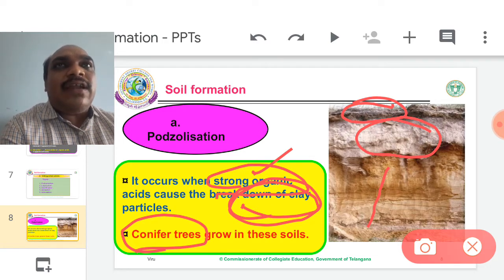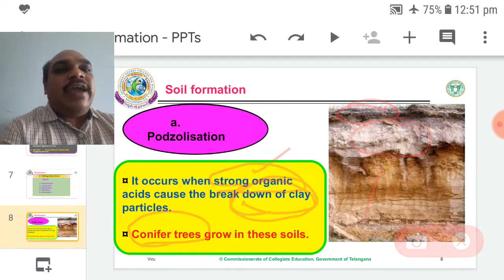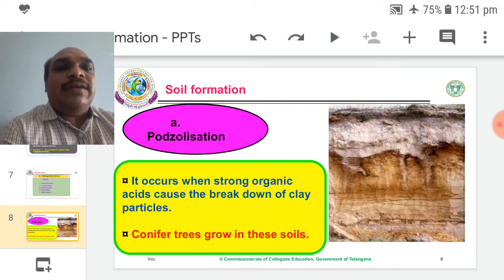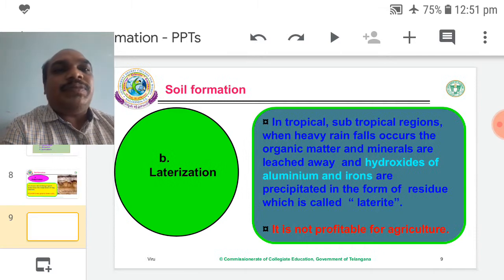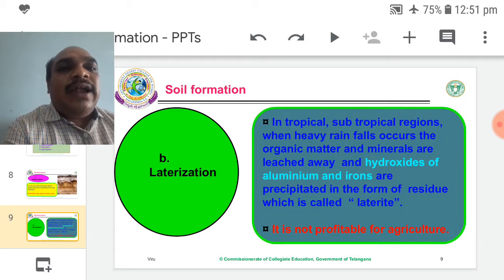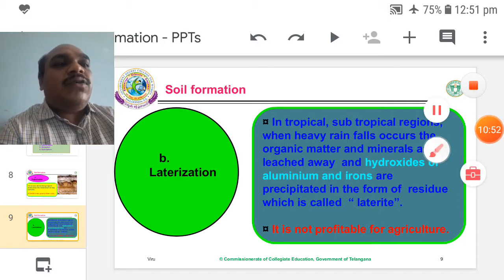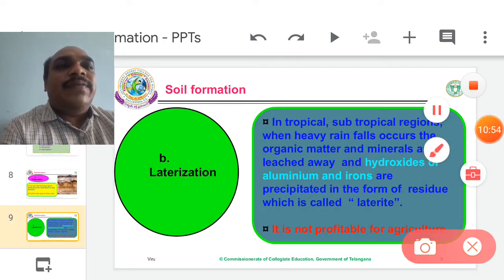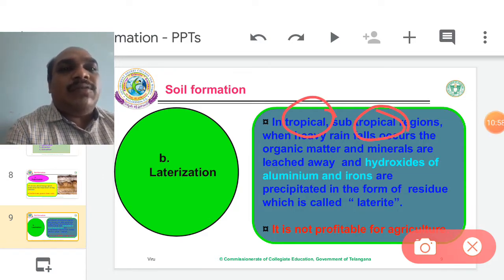So these soils do not favor the growing of other plants and trees, but conifer trees can grow in these soils. So podzolization is important because it favors the conifer plants. Second one, laterization. So B, laterization. Laterization takes place in tropical regions, along with subtropical regions also. In tropical and subtropical regions, this process takes place.